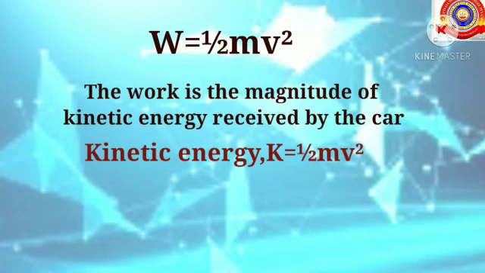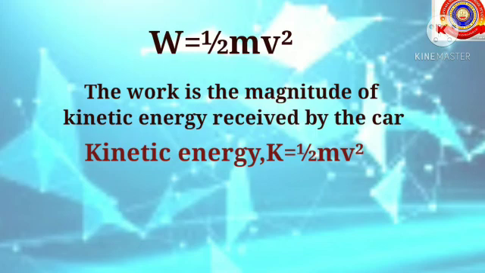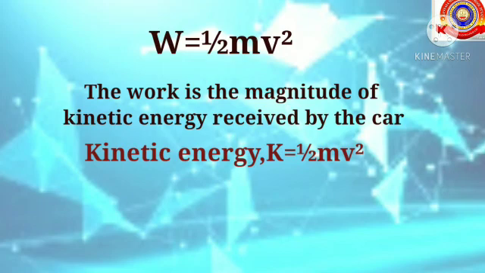So this work is the magnitude of kinetic energy received by the car. That is kinetic energy K equals half mv square. That is, when a body of mass m moves with a velocity v, its kinetic energy will be K equals half mv square. Mass and velocity of the body are the factors affecting kinetic energy here.